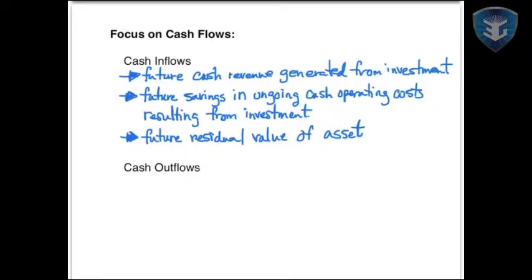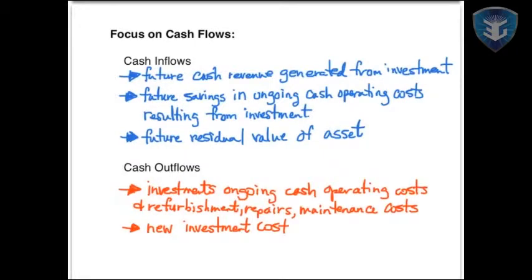at that time. And the cash outflows due to a capital investment would be that investment's ongoing cash operating costs, refurbishment, repairs, and maintenance costs that are involved with any capital investment, be it equipment, building, whatever. You also have to consider one of the most obvious cash outflows, the cost of that new investment.